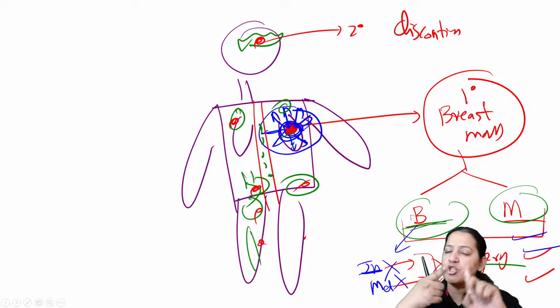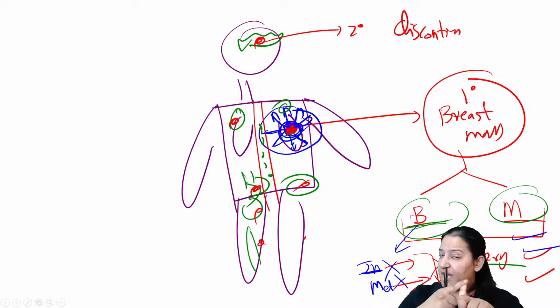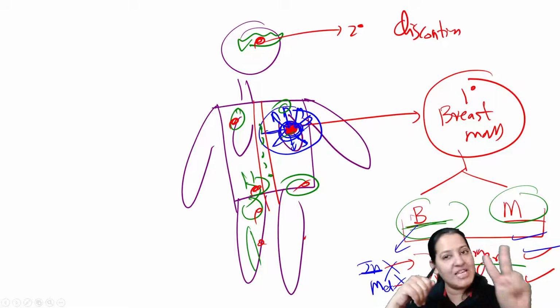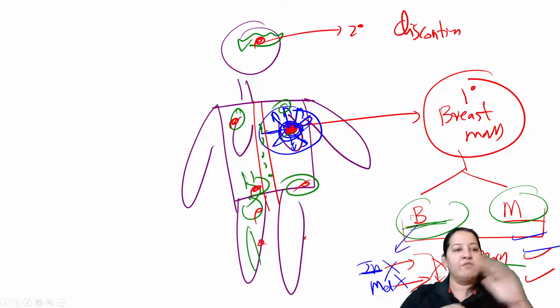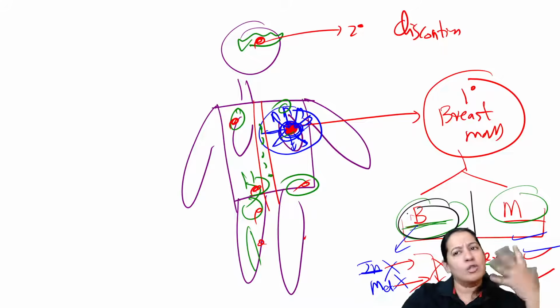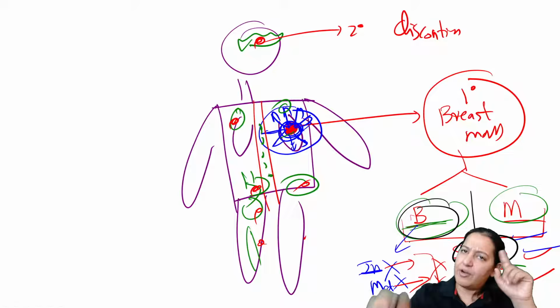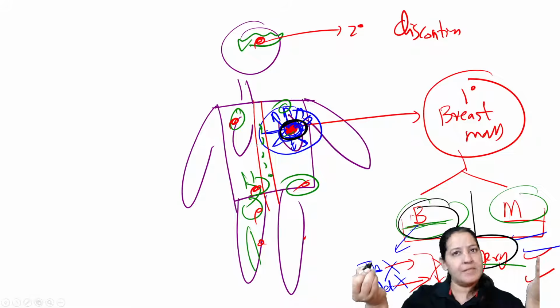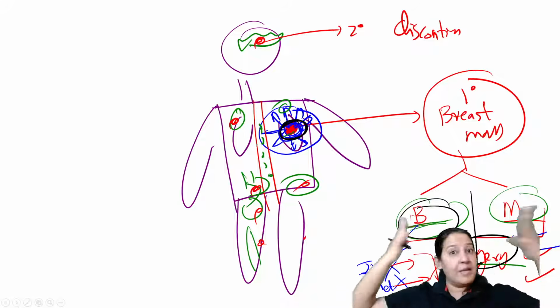Benign tumor neither shows invasion in the adjacent tissue nor shows metastasis in the distant tissue. Both these features are of malignant tumor. So which is more dangerous, benign or malignant? Benign tumors are not dangerous at all. The only treatment is surgery. It will remain confined to that organ only, and surgically you just remove them. There is no fear. It will not spread throughout the body in multiple organs.